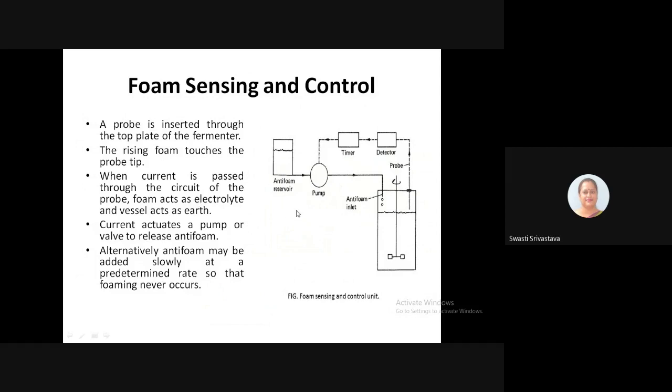Alternatively, we can add the anti-foaming agent at a regular, predetermined rate, slowly, so that the problem of foaming never occurs. We can even add the anti-foaming agent at the very beginning of the fermentation process, to control the foaming problem.